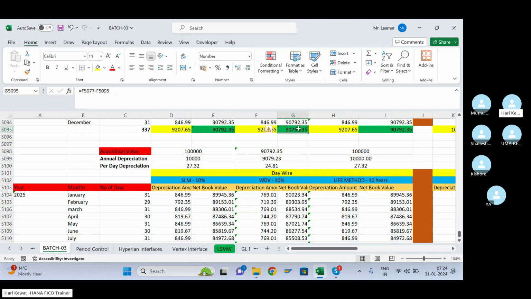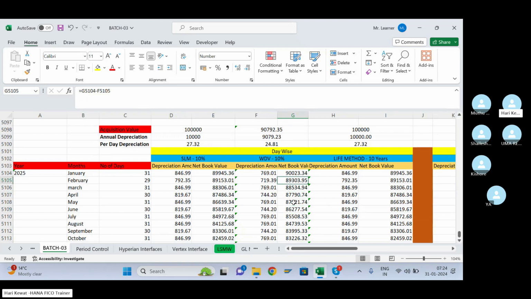Last year net book value minus January month depreciation is equal to this much net book value. Now January month net book value minus February month depreciation is equal to February month net book value. Is it clear, this part also? Is it clear, Uma, Shailesh, or Muthu? I know Muthu knows it. So is it clear, everyone?